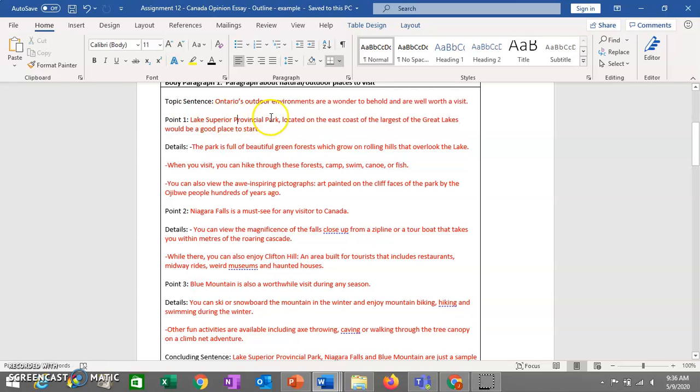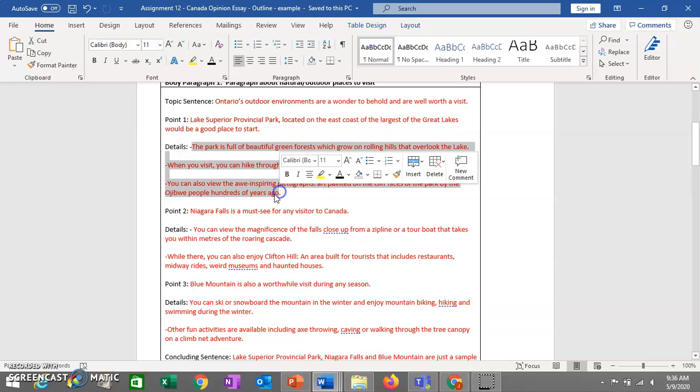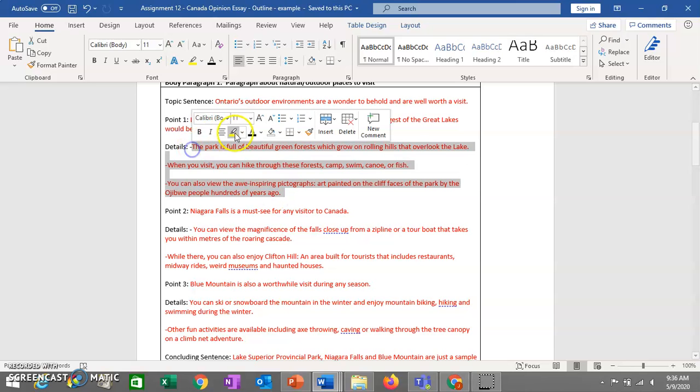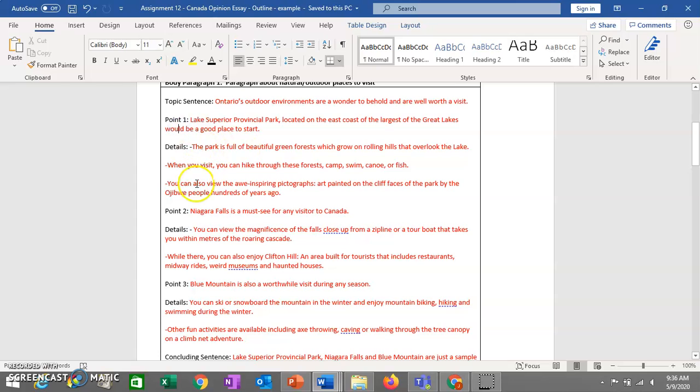Lake Superior Provincial Park would be a good place to start. In other words, it would be a good place to start your visit. So why is it good to visit this place? Well, here are 3 reasons why. So my details support point 1. I'm telling you why this is a good place to visit, and point 1 supports the topic sentence, right?